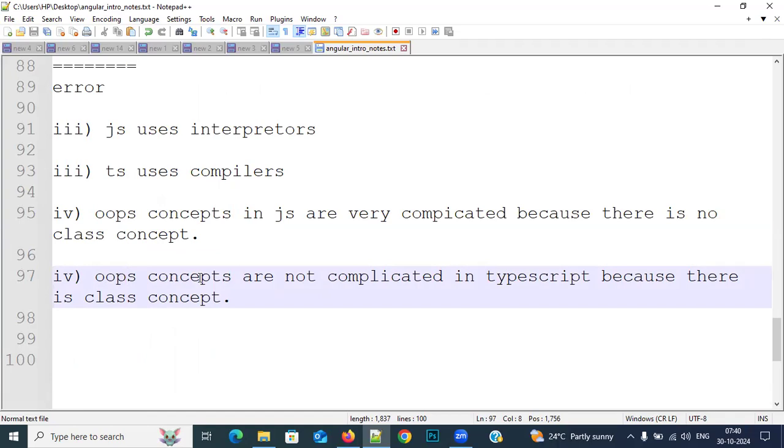Understood, right? Yes, sir. So there won't be any performance issues. Class wise, there is no performance issue.